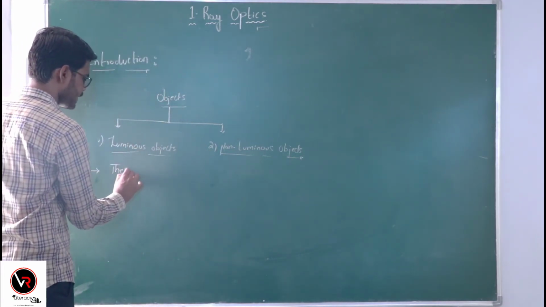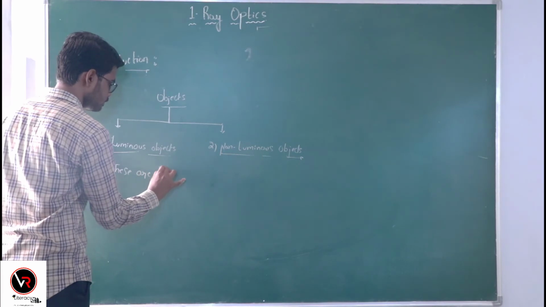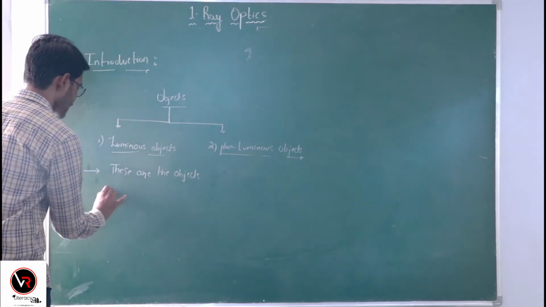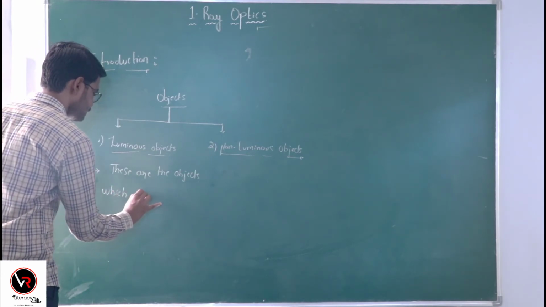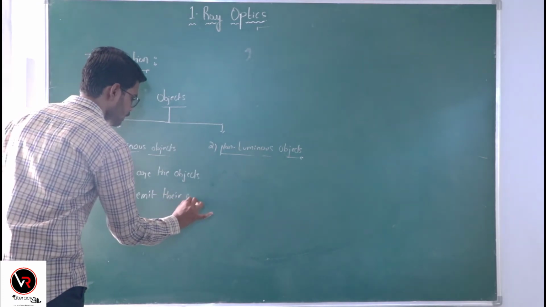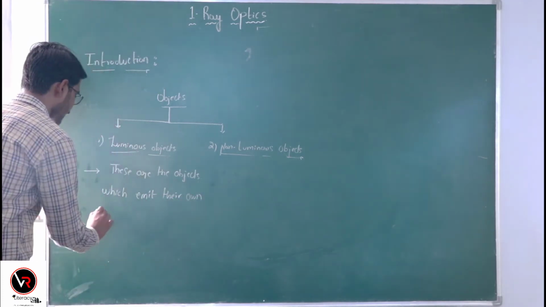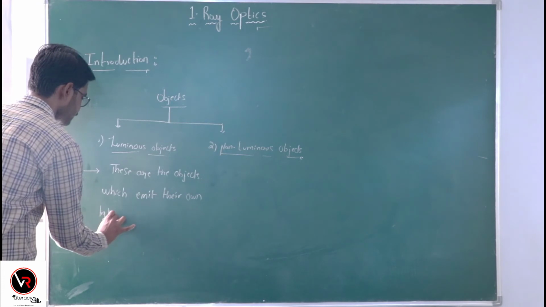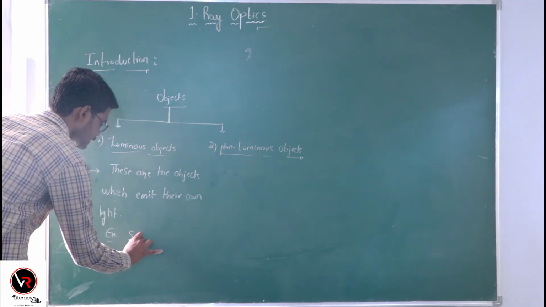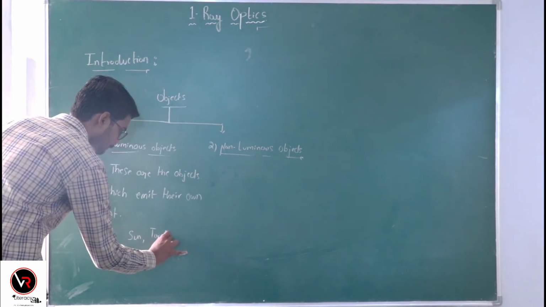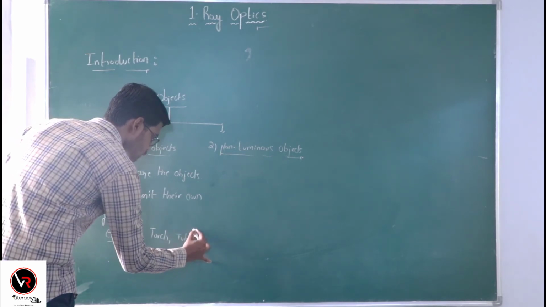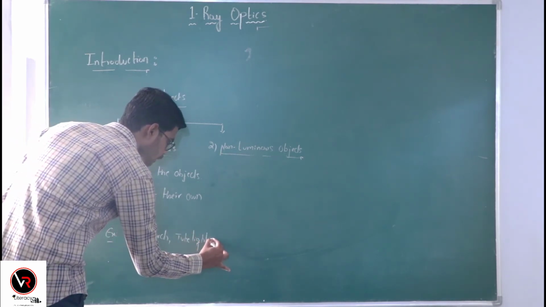These are the objects which emit their own light. Examples: sun, torch, tube light, etc.